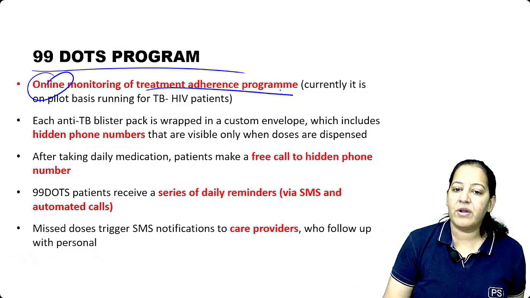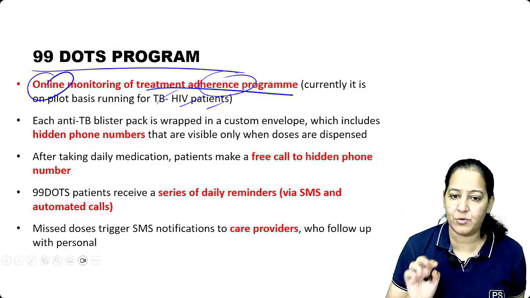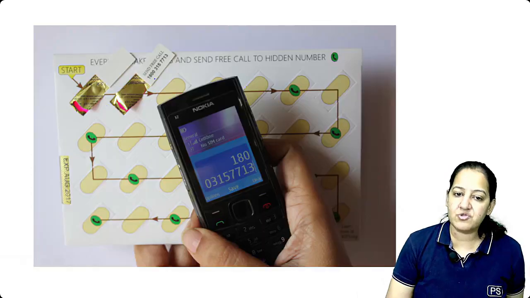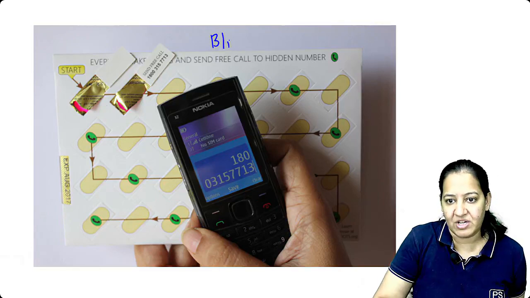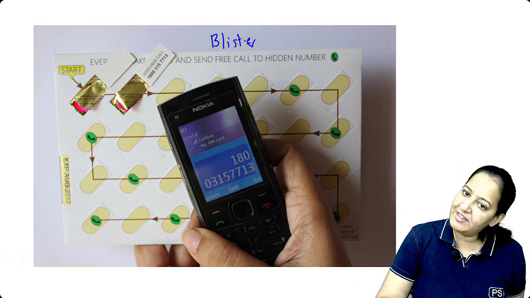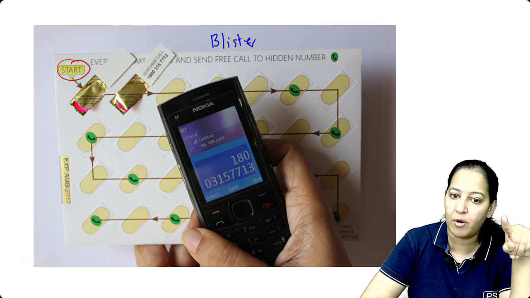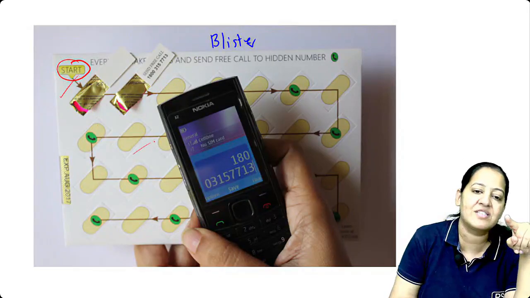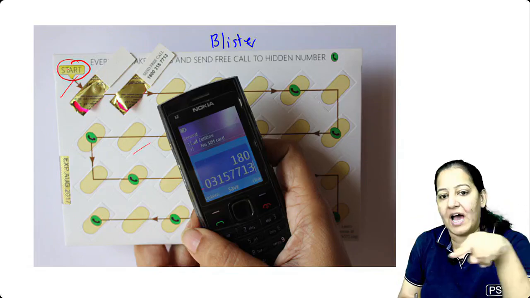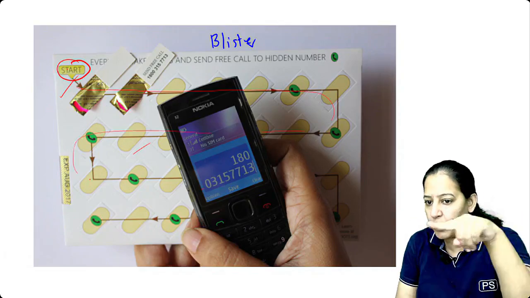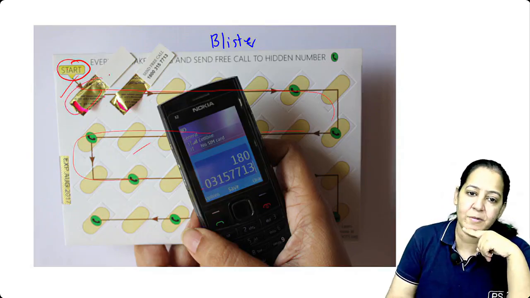Online monitoring of treatment adherence is important, in both TB and HIV patients; this program works for both. So the strip contains a hidden phone number, randomly, not on all. See, this is the blister of the tablets I'm providing for home. You take this blister at home. This is the start point, it is written to start from here only, and arrows are there. It is not that you take the first tablet from here and the second from there. No, you cannot do that. I will warn the patient to go with these arrows only. So start from here, and you can see the arrow, then here; open in this sequence only. You cannot open anything else. So the first strip, the patient is opening, nothing is written here.